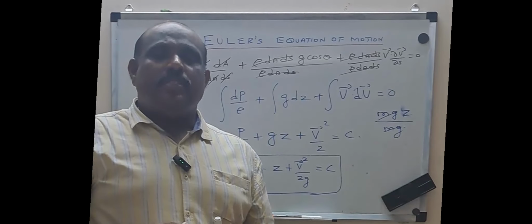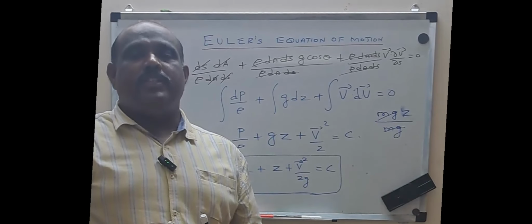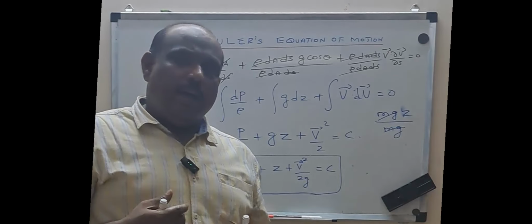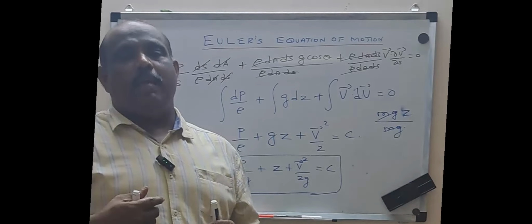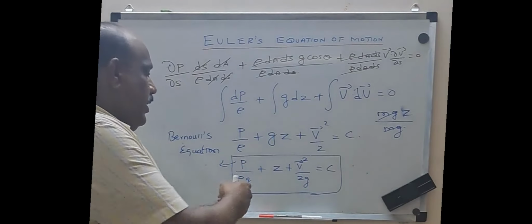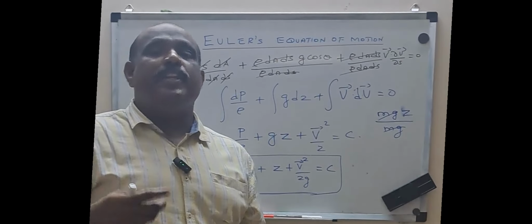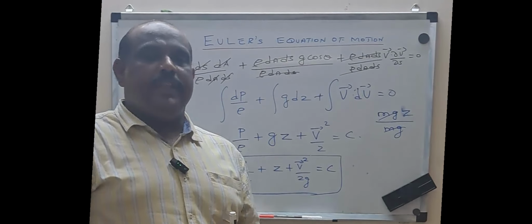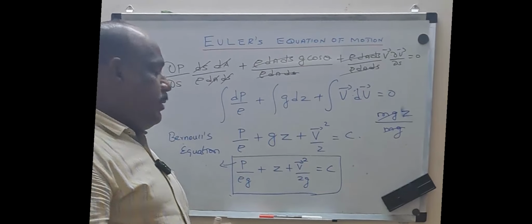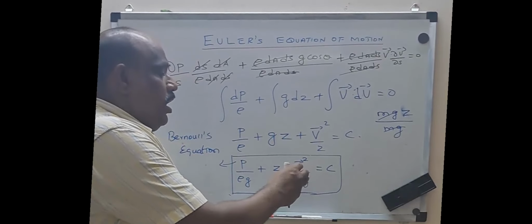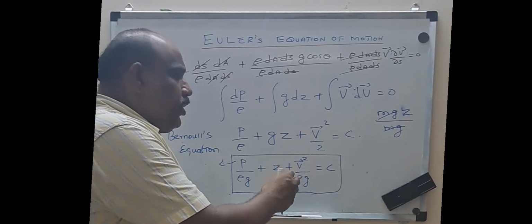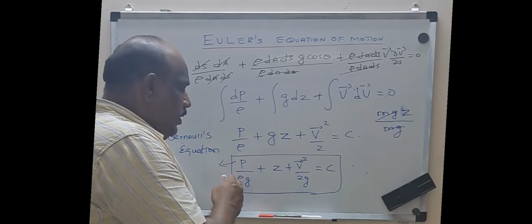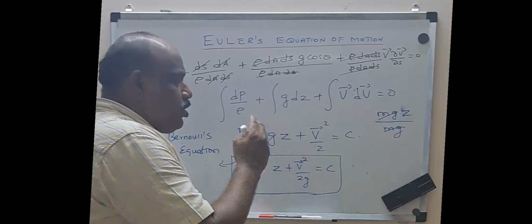It is also better to refer to the pressure energy as flow energy, because only because of the pressure change will the flow happen. Because of the positive pressure gradient only, the flow will happen. So we can call the first term either pressure energy, or we can call the term flow energy. So at any time, the summation of the kinetic head per unit weight, the potential energy per unit weight and the pressure energy or the flow energy per unit weight remains constant.